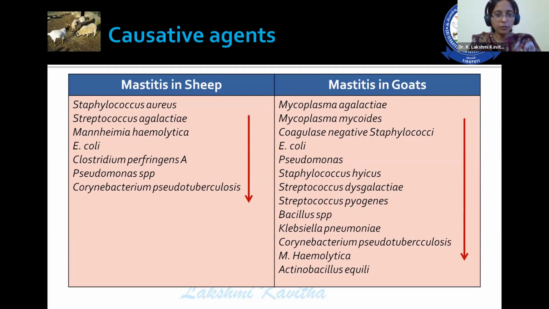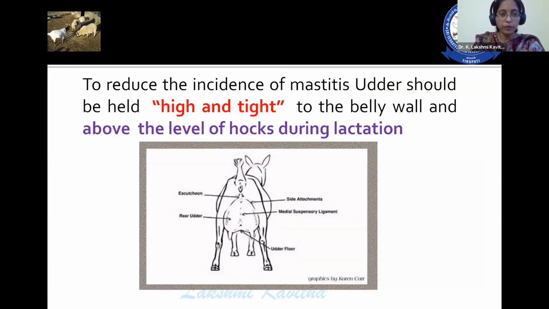These are the different organisms that are responsible for mastitis in sheep and goat. In case of sheep, mastitis is mainly caused by Staphylococcus aureus, Streptococcus agalactiae, whereas in case of goats, mastitis is mainly caused by Mycoplasma agalactiae, Mycoplasma mycoides, and then comes the Staphylococcus. In case of sheep, Mannheimia hemolytica also plays an important role in the occurrence of this disease, along with other organisms like E. coli, Clostridium perfringens, Pseudomonas, and Corynebacterium. And in case of goats also, there are several organisms that are responsible for this disease.